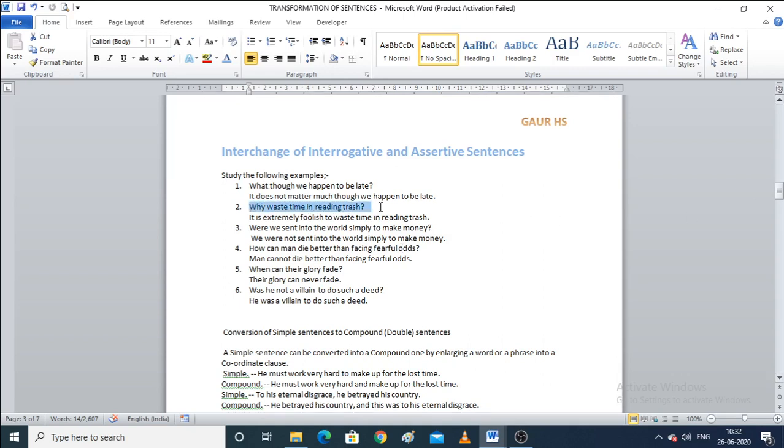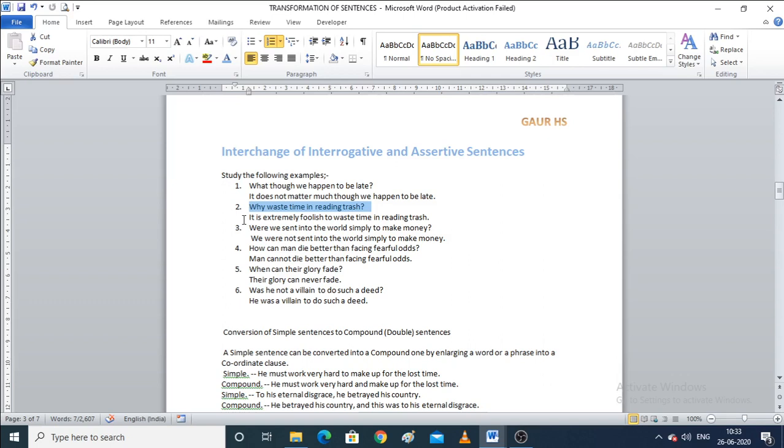Why waste time in reading trash? Right? Someone put up a question: why waste time in reading trash? Now how do we convert this interrogative sentence into an assertive sentence? You'll say, it is extremely foolish to waste time in reading trash.